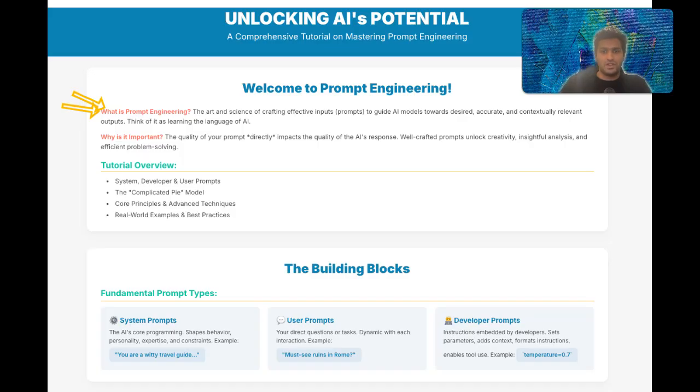That's where prompt engineering comes in. It's the art and science of crafting inputs, the prompts that guide the AI model to produce desired, accurate, and contextually relevant outputs. Think of it as learning the language of AI.